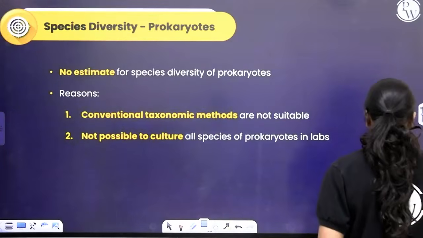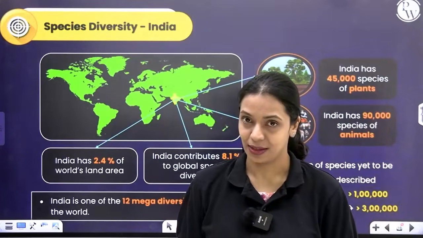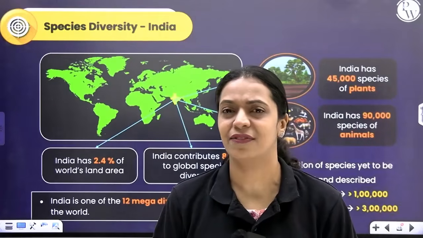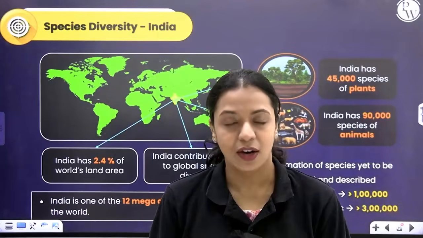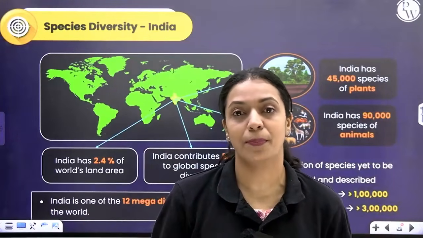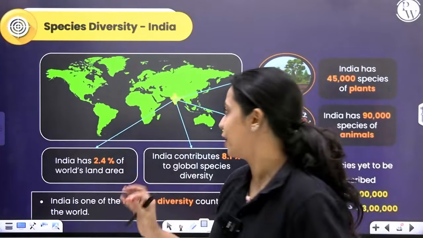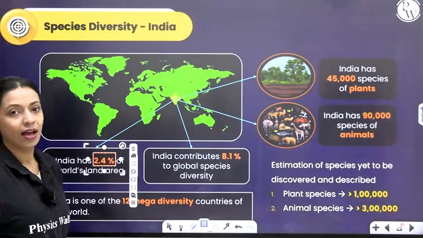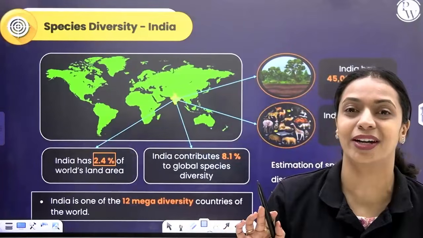Now, we'll talk about the contribution of India in biodiversity. India is a tropical country. It has a very, very rich biodiversity. The land that India occupies in the world is just 2.4%. If you consider the land mass on Earth, India occupies just 2.4% of land area in the world. But its contribution to biodiversity is a staggering 8.1%.